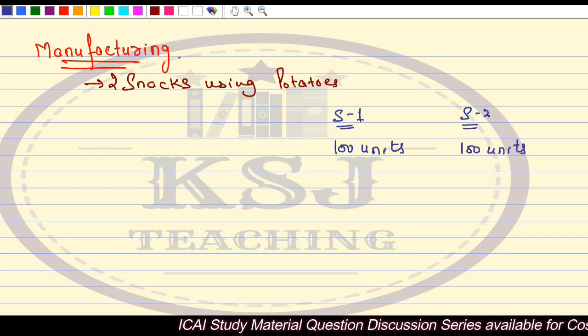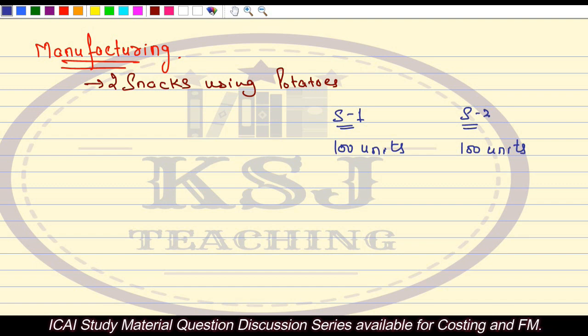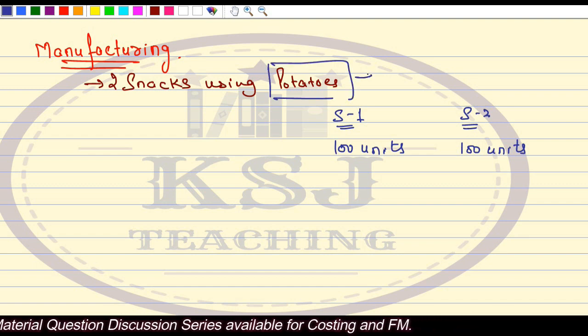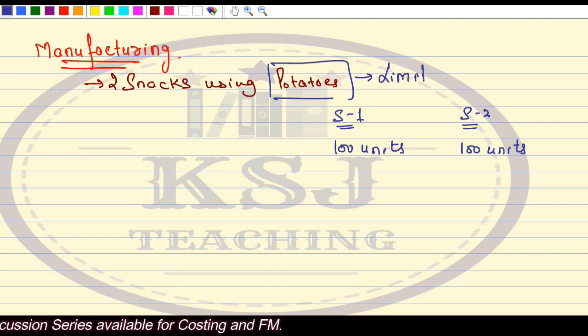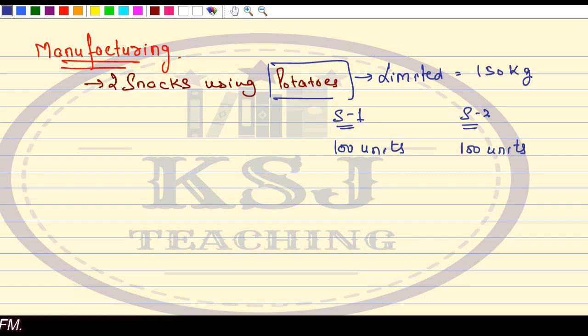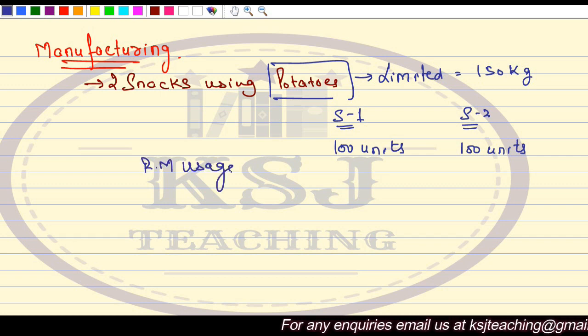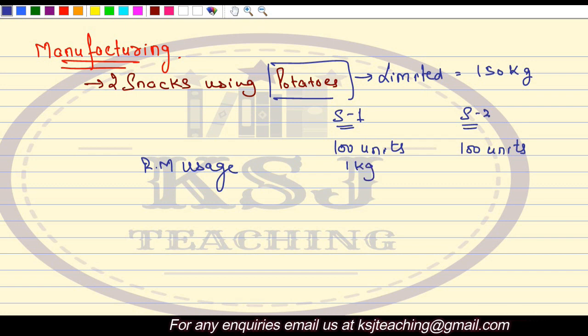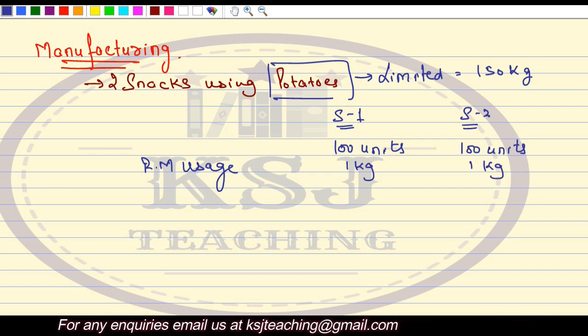The problem here is that the availability of potatoes is limited to 150 kg, and the RM usage is 1 kg and 1 kg per unit.